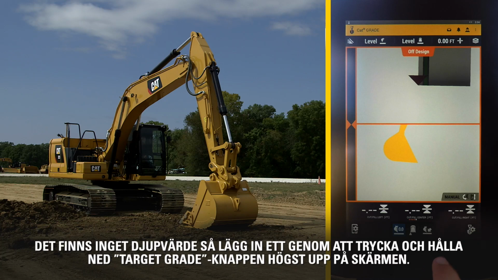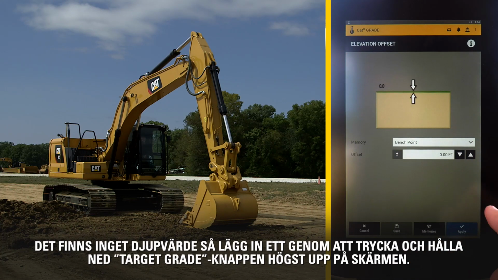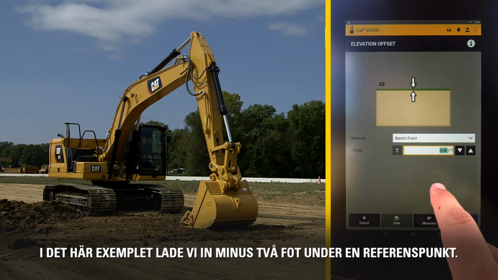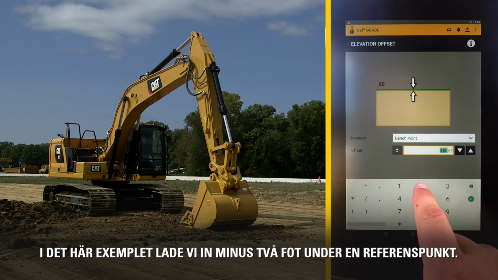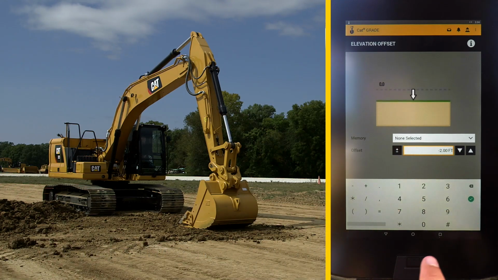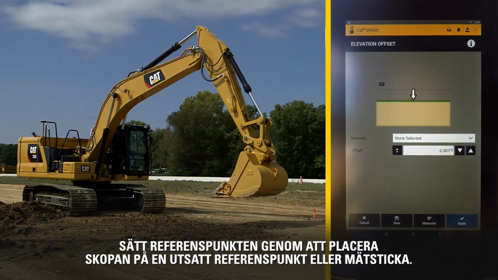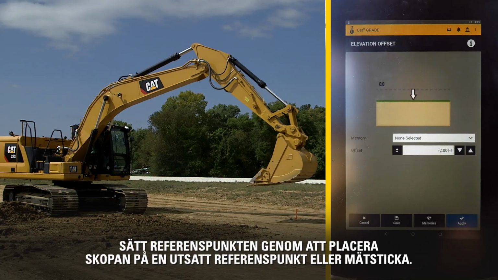At first, there is no depth, so enter one by pressing and holding the Target Grade button at the top of the screen. For this case, we entered -2 feet below a benchmark. Now set your benchmark by placing the bucket at a known reference point or stake.